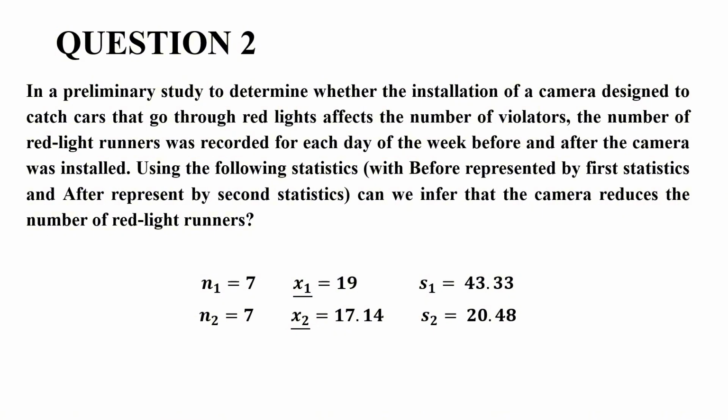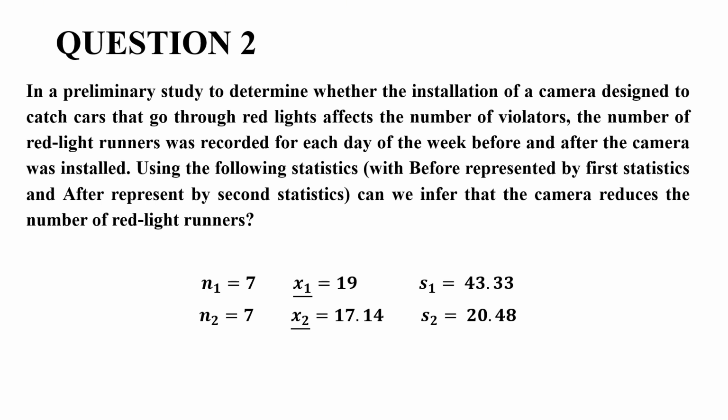So question 2 reads: in a preliminary study to determine whether the installation of a camera designed to catch cars that go through red lights affects the number of violators, the number of red light runners were recorded for each day of the week before and after the camera was installed, using the following statistics, before represented by the first statistics and after represented by the second statistics. Can we infer that the camera reduces the number of red light runners?